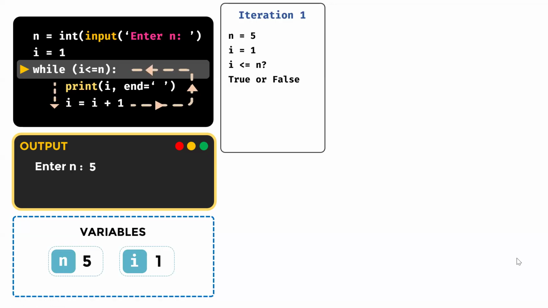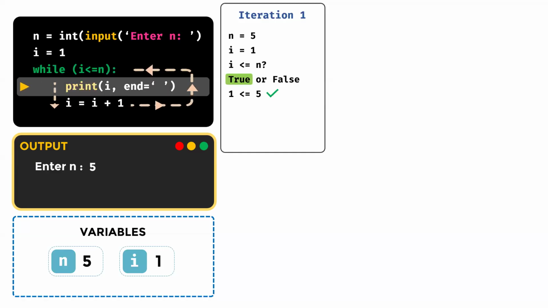That's true. So what did I tell you? While is kind of like a simple if statement. So what happens when it is true? The statements inside the while will be executed. You see that the condition is true, so the statements inside while will be executed. That is, I am printing I.